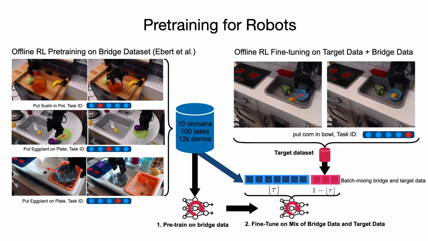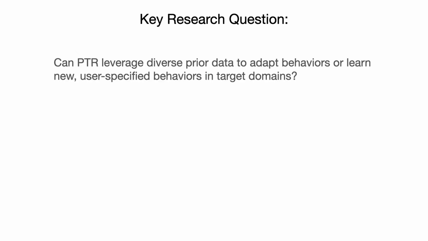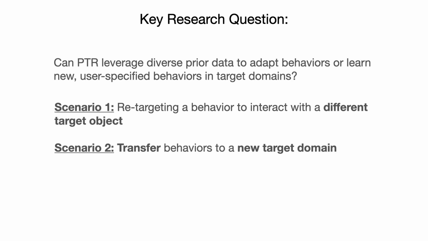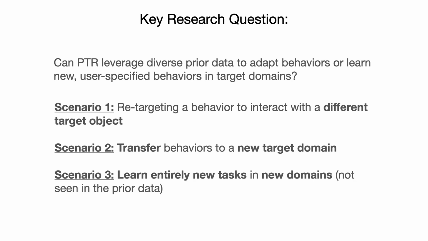In our work, we show that by using offline RL for both pre-training and fine-tuning, we obtain better generalization performance than imitation learning-based approaches. The key research question in our work is, can PTR leverage diverse prior data to adapt behaviors or learn new user-specified behaviors in target domains? To this end, we evaluated on 3 scenarios. Number 1, retargeting a behavior to interact with a different target object,